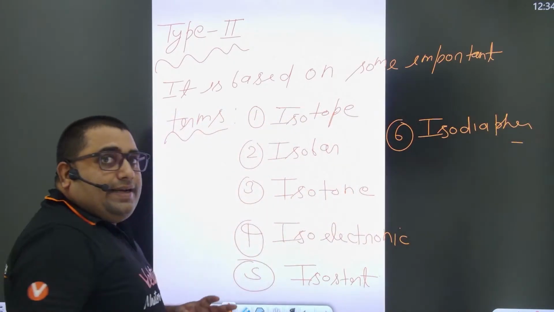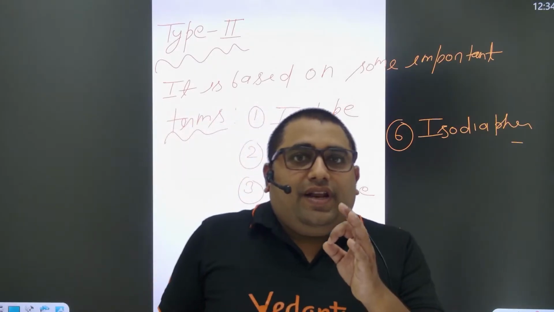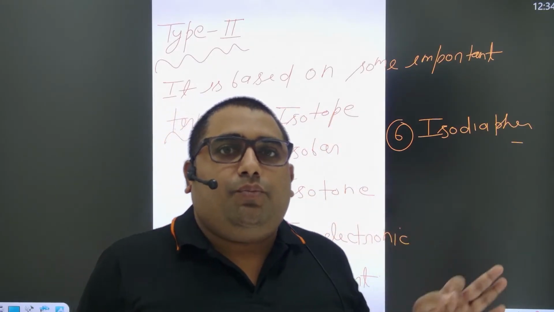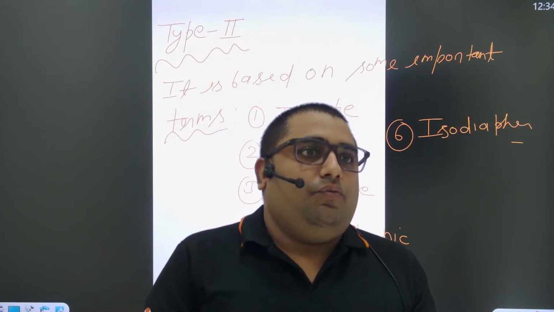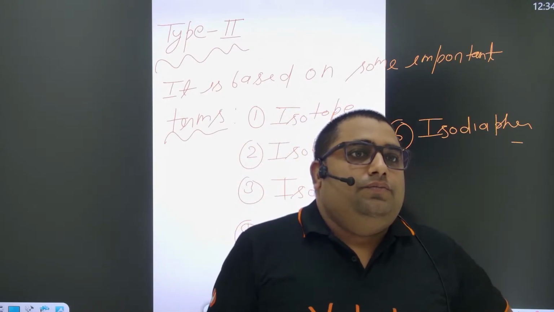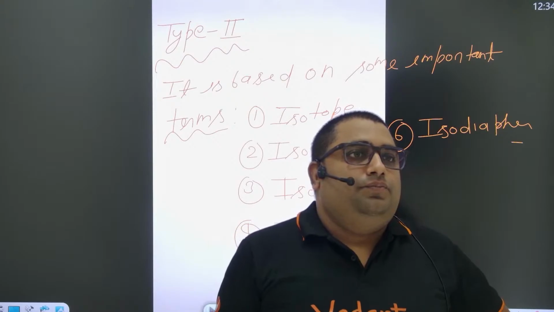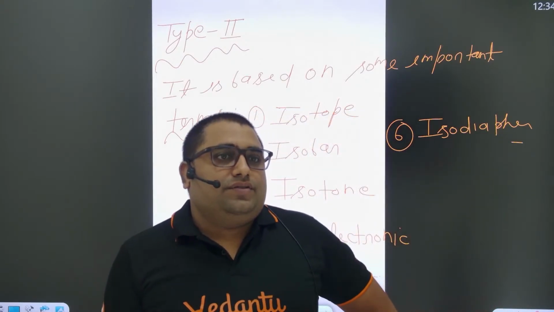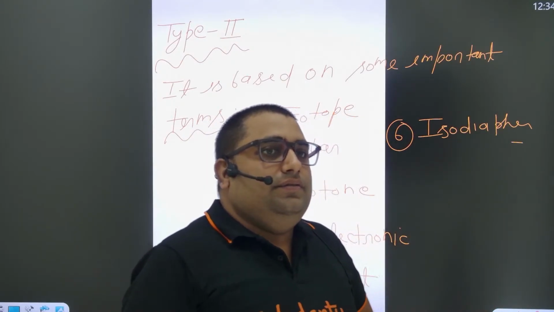So basically type 2 questions have a very high probability to come in the NEET exam. Very high. Okay, very good.